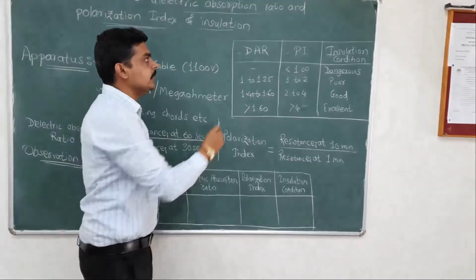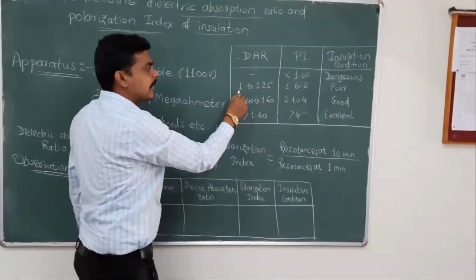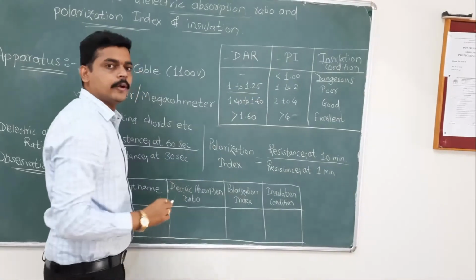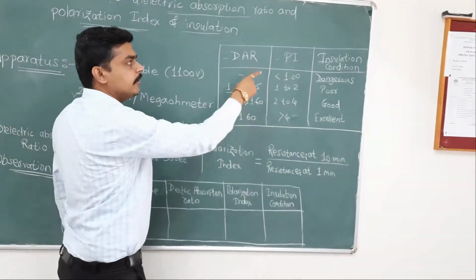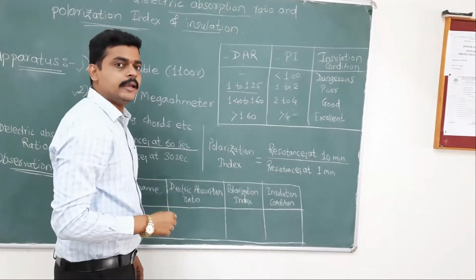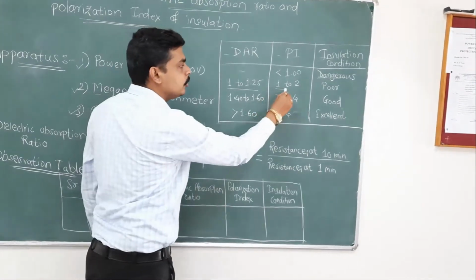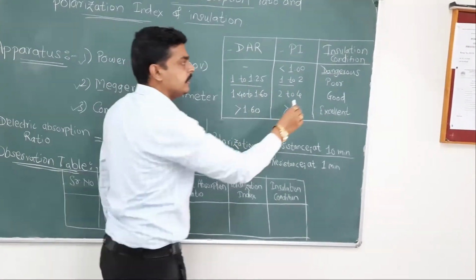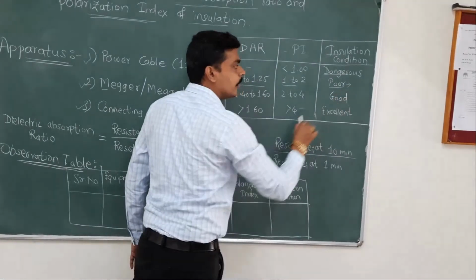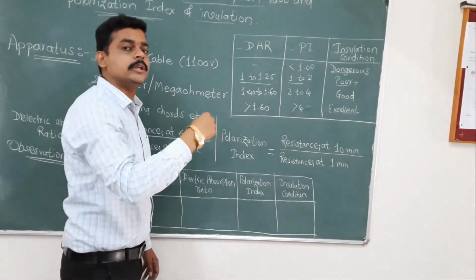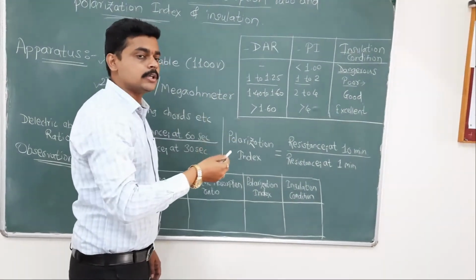If we are observing the dielectric absorption ratio in the range of 1 to 1.25, and in the same way if the polarization index is 1 to 2, in the same condition we observe the insulation quality is poor and we have to replace it, or we have to check the next condition.